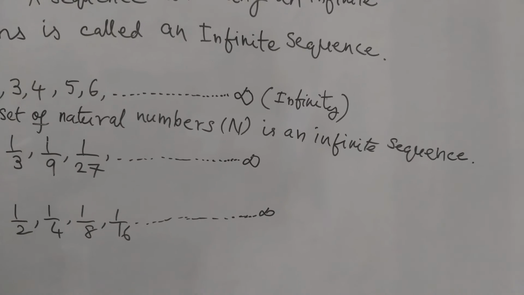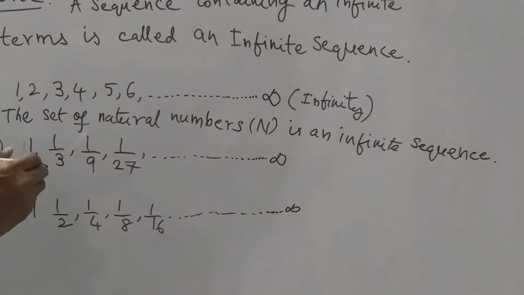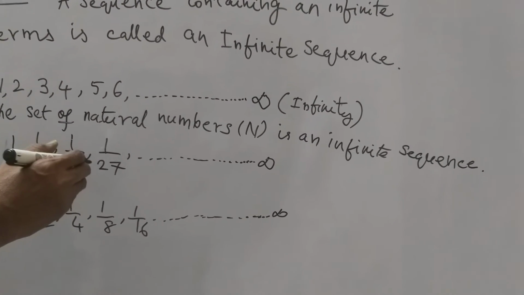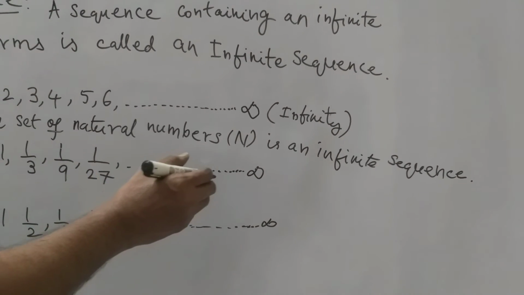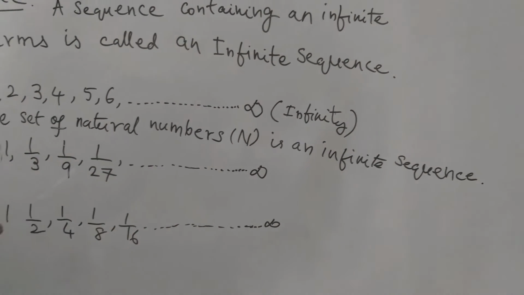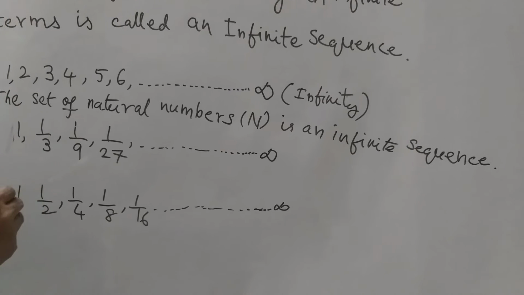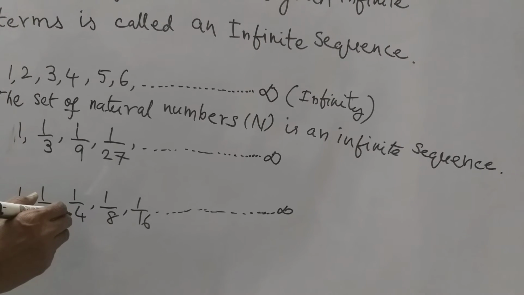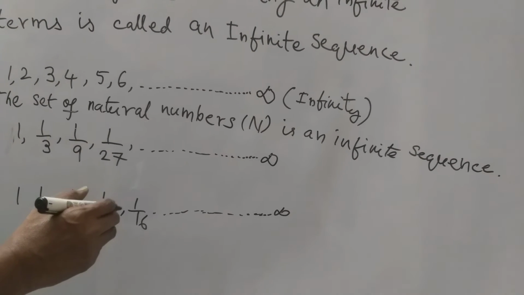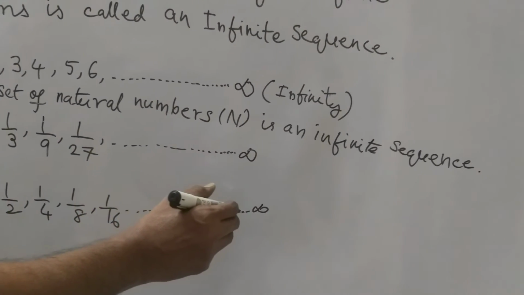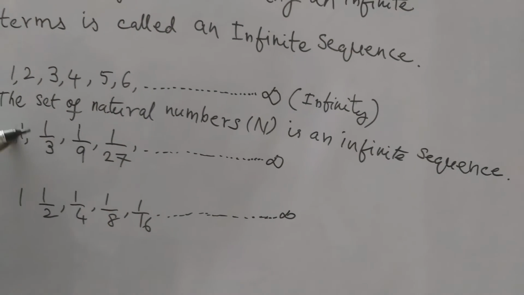And the second example is 1, 1 by 3, 1 by 9, 1 by 27 and so on up to infinity. And the third example is 1, 1 by 2, 1 by 4, 1 by 8, 1 by 16 and so on up to infinity.